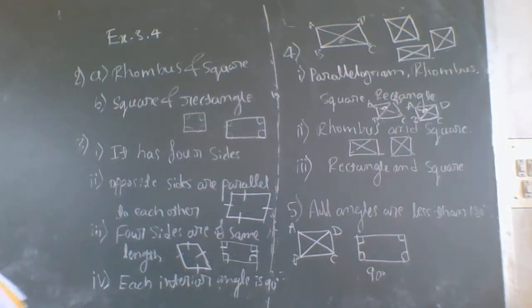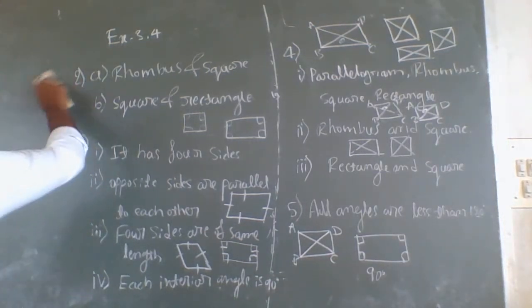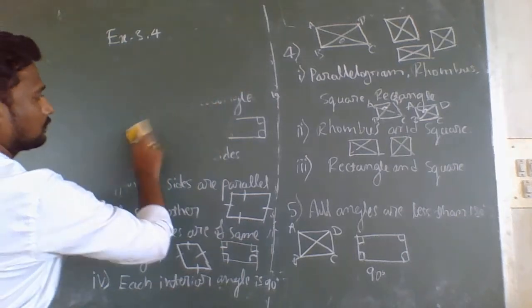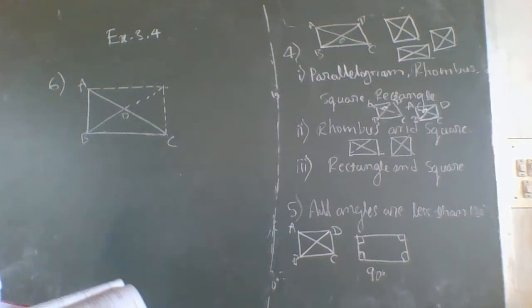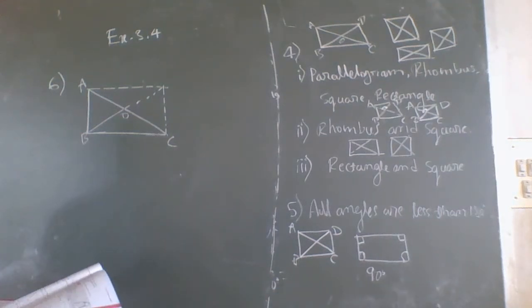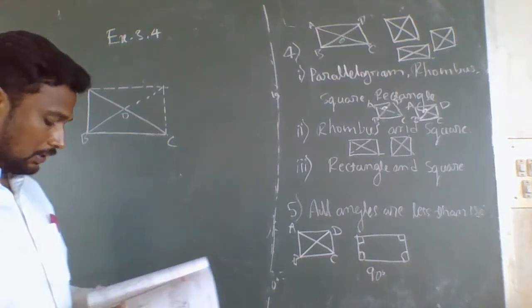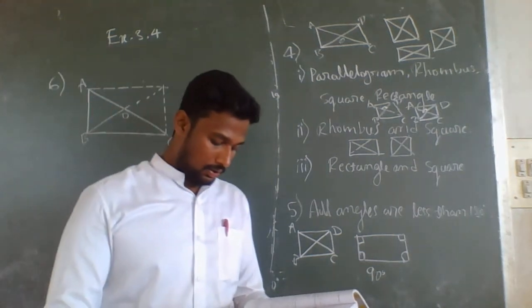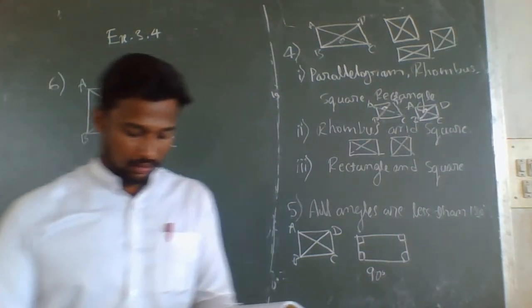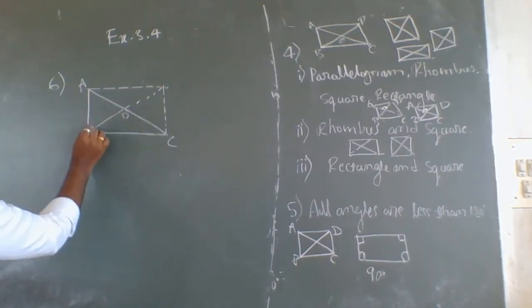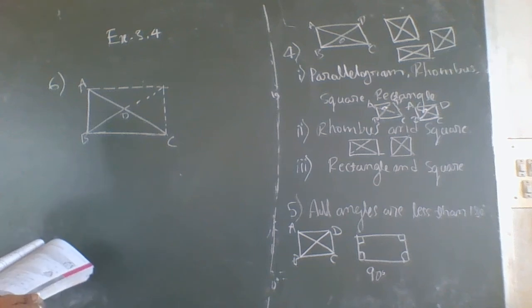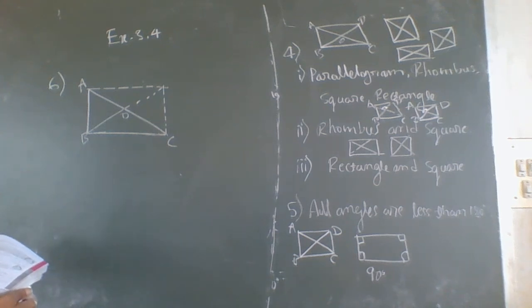Next, sixth question, last one. So this is the diagram given for the sixth problem. What they have given here: ABC is a right angled triangle, and O is the midpoint of the side opposite to the right angle.